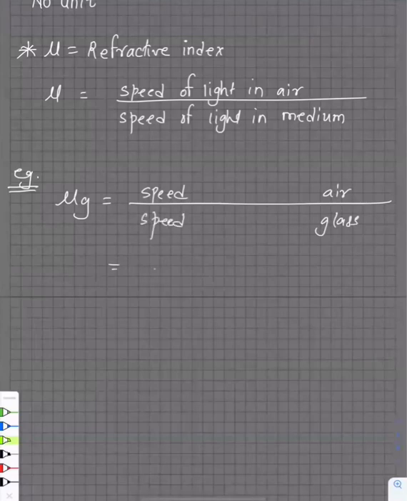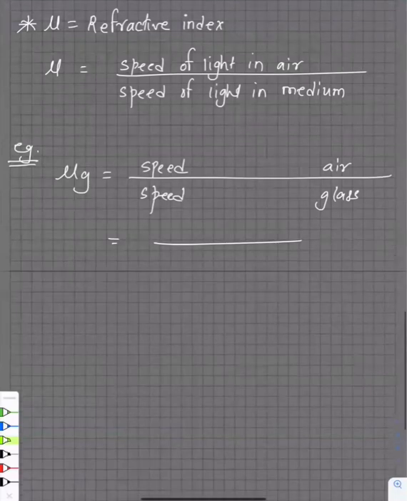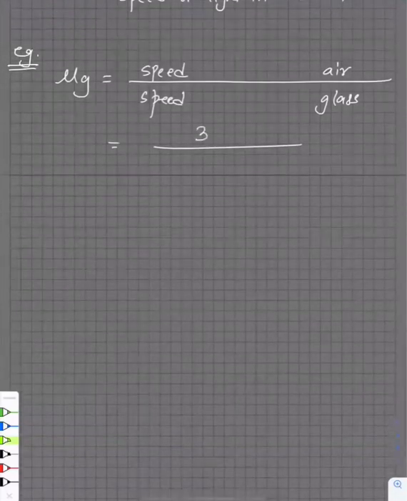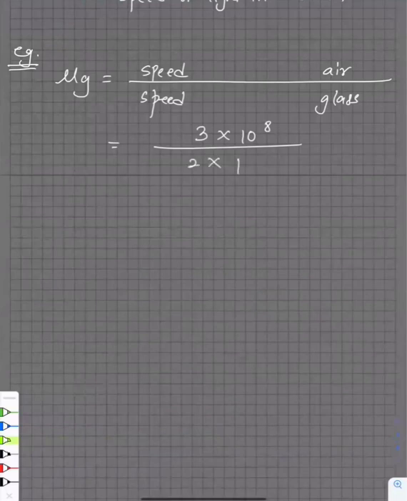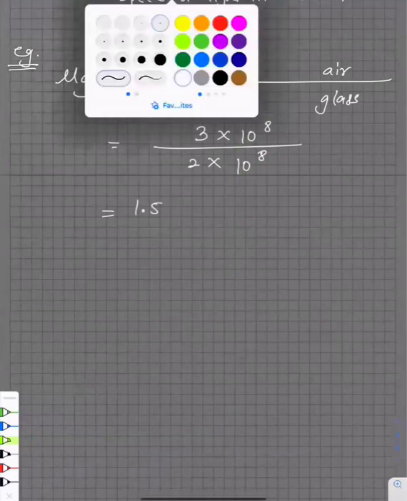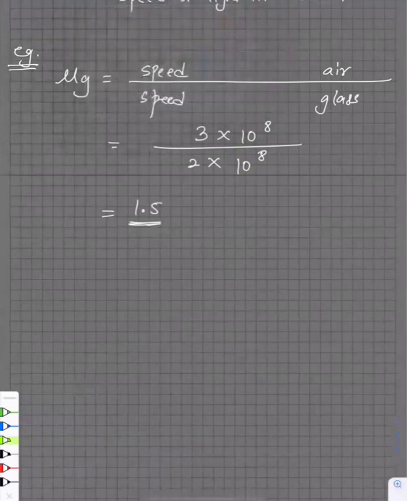Now, what is the speed of light in air, Samir? 3 into 10 raised to 8. And the speed of light in glass? 2 into 10 raised to 8. If you cancel 10 raised to 8, what is 3 upon 2? 1.5. So that's the refractive index of glass, 1.5. That's how you find it.